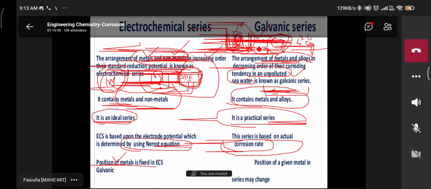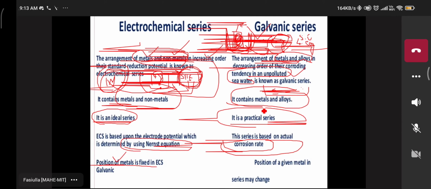But in the galvanic series, what happens? Depending upon metal to metal or metal to alloys, the series changes. Understood? The series changes: compared to copper and zinc, compared to copper and gold, that anode and cathode we are taking in the galvanic series. For example, iron and platinum. Please listen here. Iron acts as an anode, platinum acts as a cathode to form a galvanic cell.